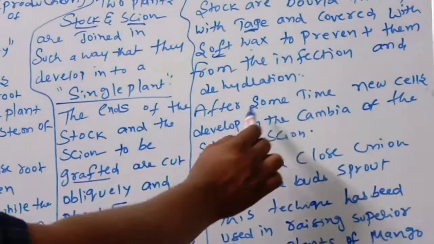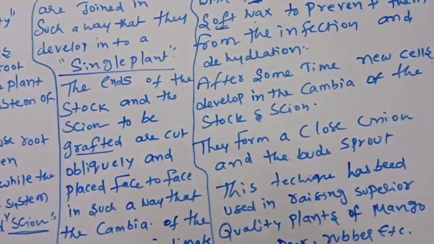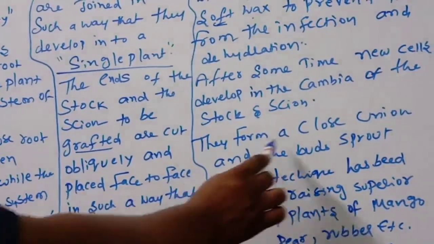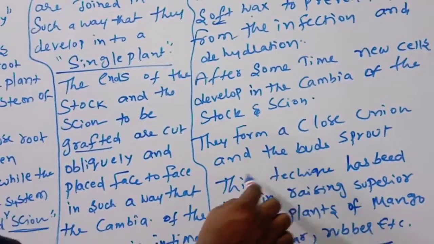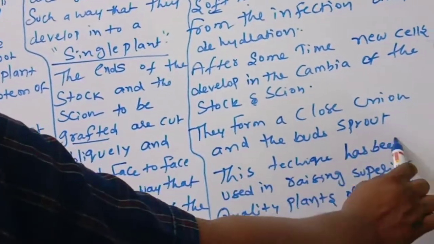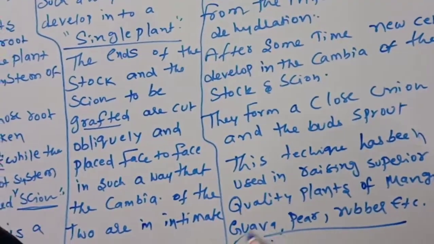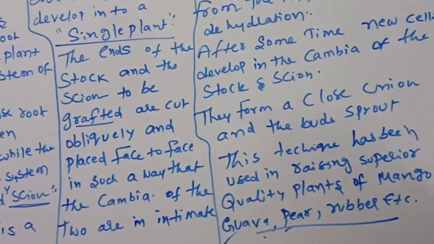After some time, new cells develop in the cambia of the stalk and scion. They form a close union and the buds sprout. This technique has been used in raising superior quality plants of mango, pear, rubber, etc.